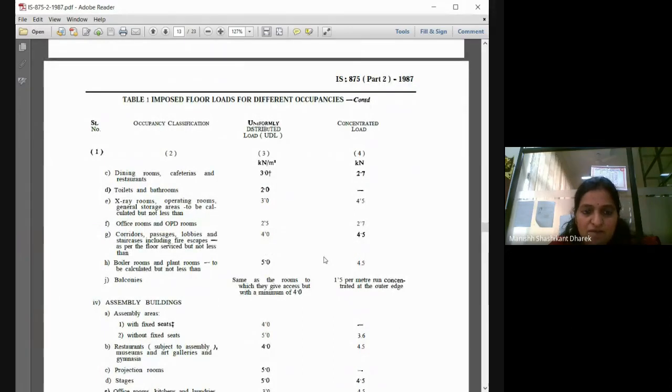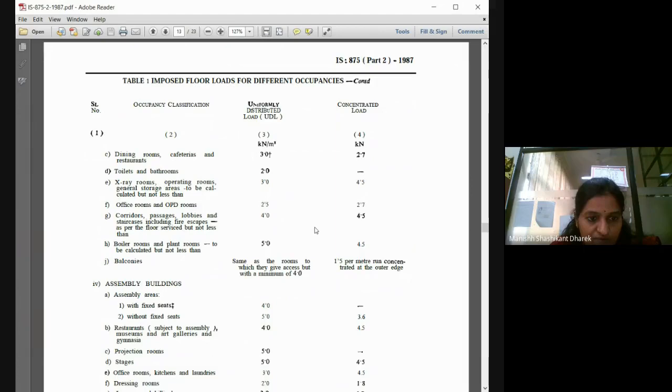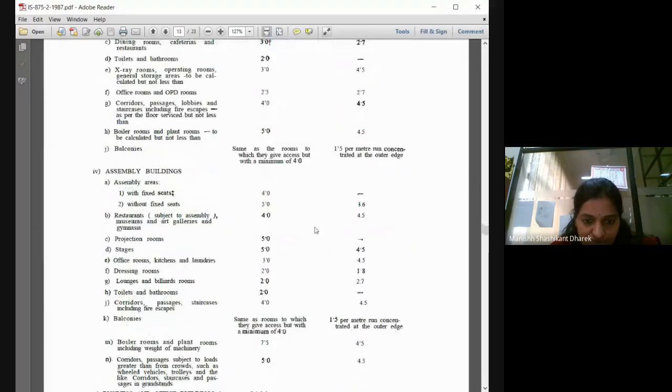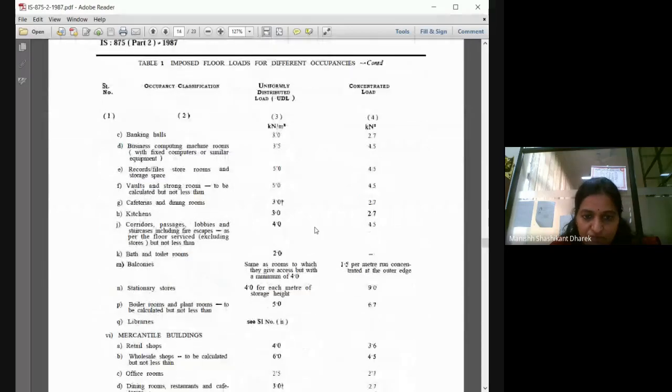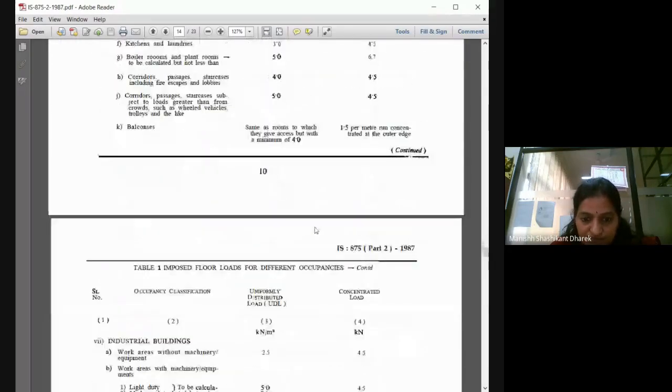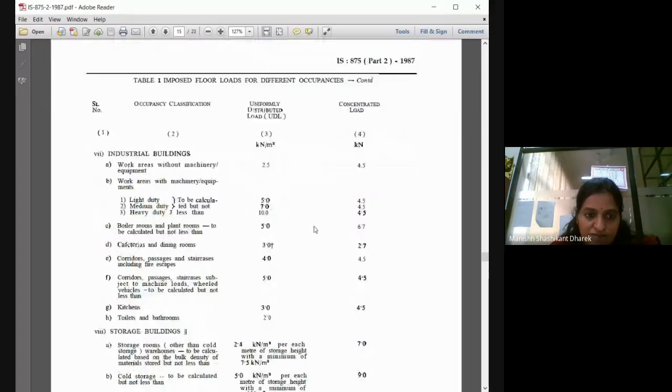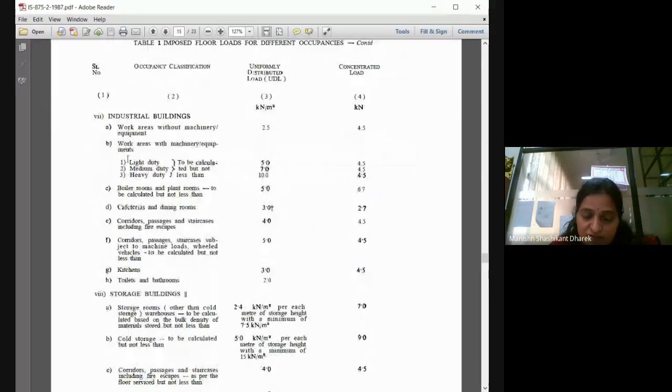Imposed floor load for different occupancies again. Similarly, if you look around, you have different occupancies given. Now look at this: industrial structure with machinery equipment, and works area without machinery equipment.